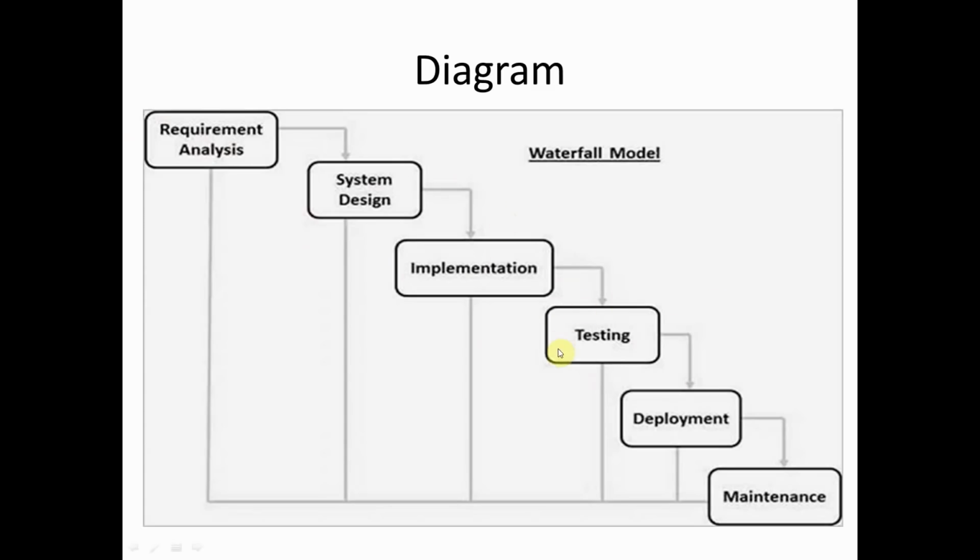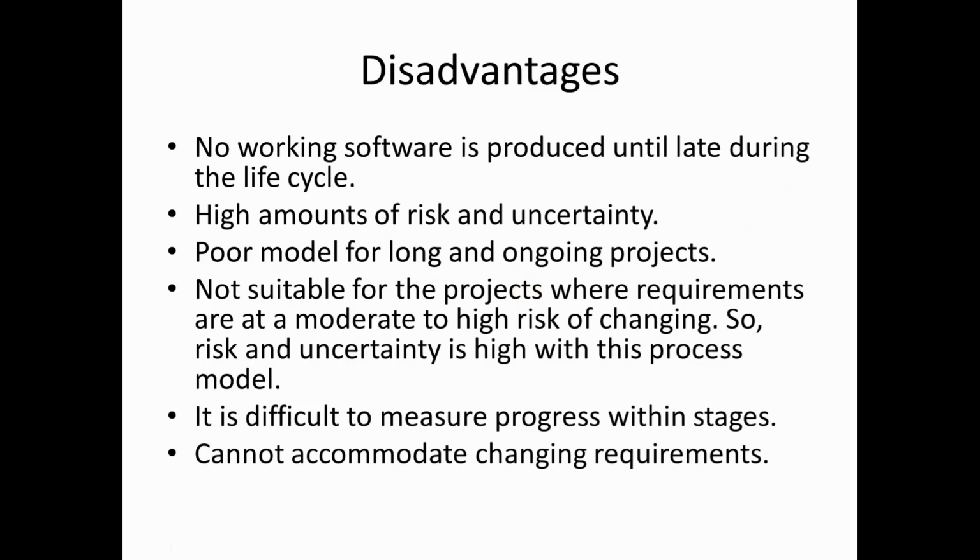In testing, if some of our software fails, then our whole project fails, because we cannot go back to a previous stage for corrections. So in this way our whole project will fail. Or if a requirement of the user is changed and we are at the implementation part, then our project fails. So it is a very rigid model and no software is created until late using this.